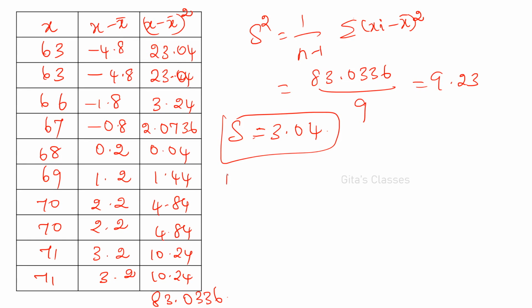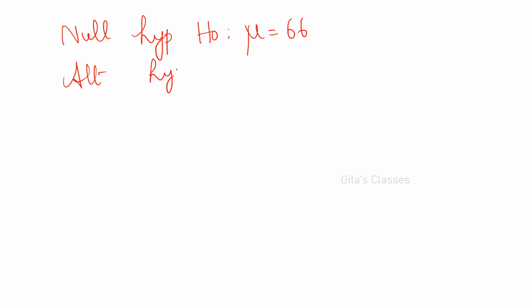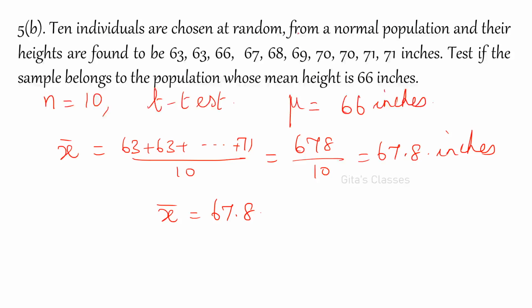Now the null hypothesis you have to write. So null hypothesis H naught: mu is equal to 66, because it is a statement of no difference. So the alternative hypothesis: there is no other, it is average height that is asked.